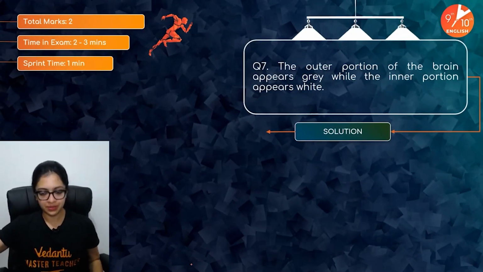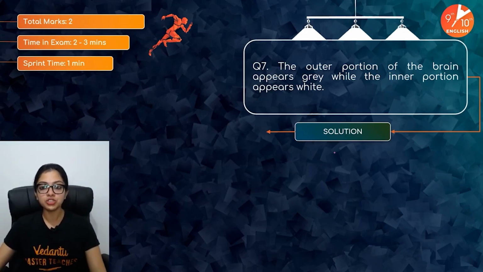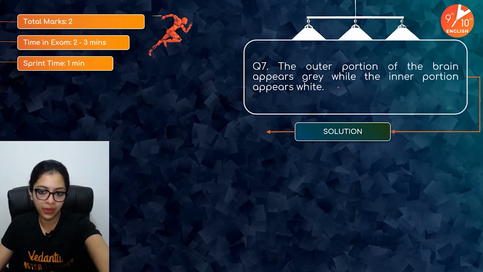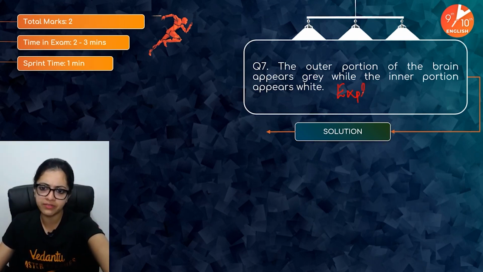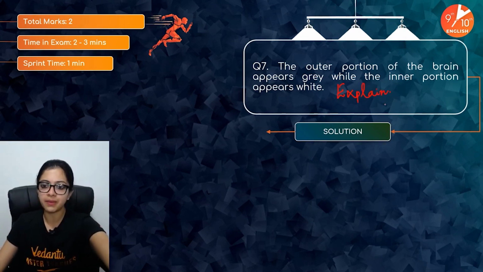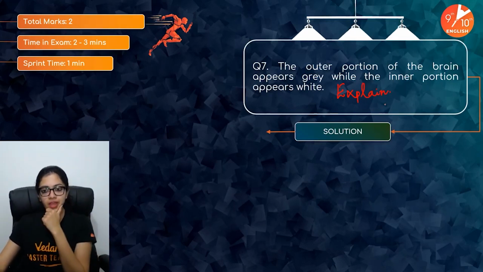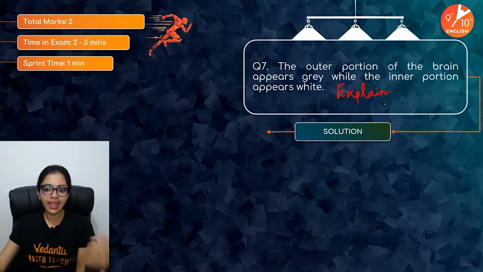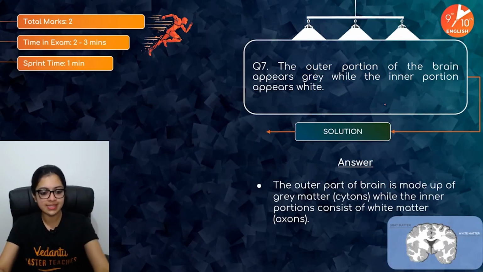Question number 7. The outer portion of the brain appears gray, while the inner portion of the brain appears white. Explain or give reason. How would you explain this? Yes, the outer portion is gray and the inner portion appears white.